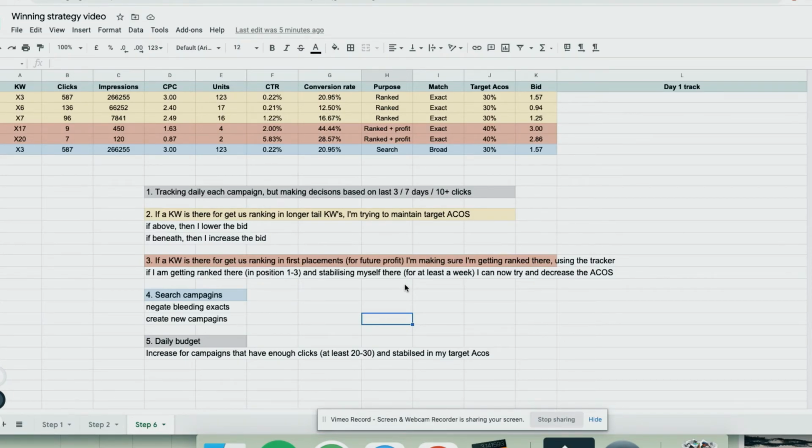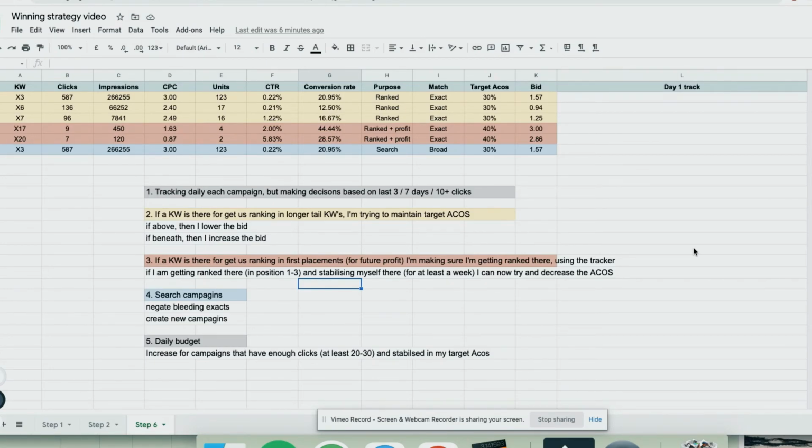And one more thing that I do here is when I'm having a sale, I place these keywords in another, different campaign. It can be a yellow keyword or a red keyword, it depends on each keyword, but this is how I'm growing my campaigns. And for the overall daily budget, I said that I start from $10 a day, but if I have campaigns that have a lot of clicks, 20, 30 clicks, and I know it's stabilized at a target Acos, then I don't mind increasing the daily budget, because why not?